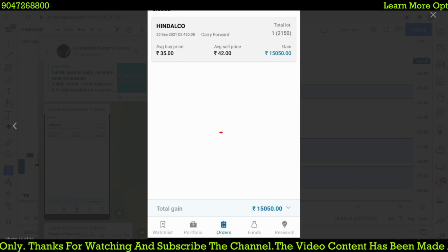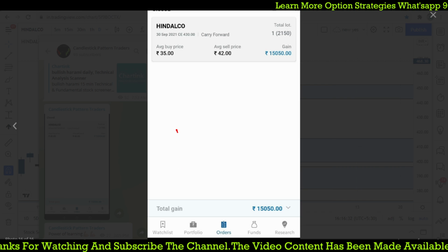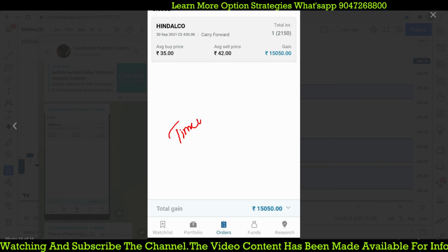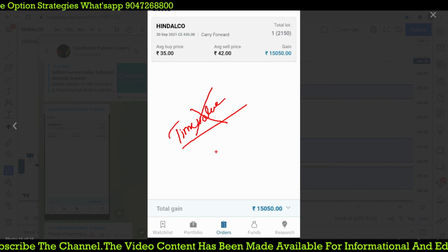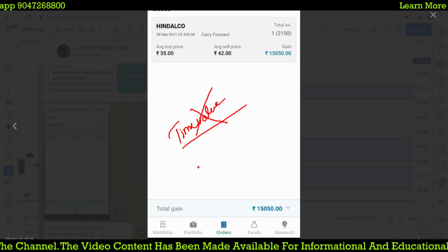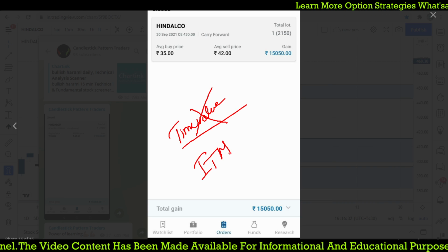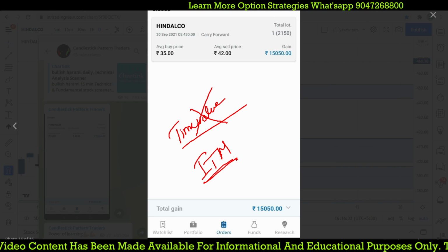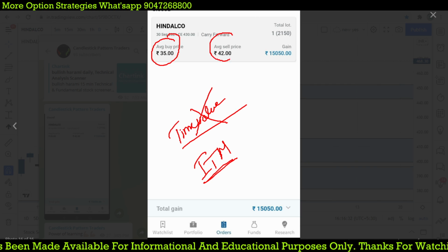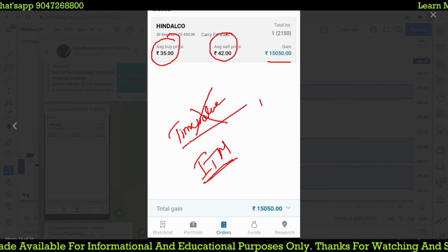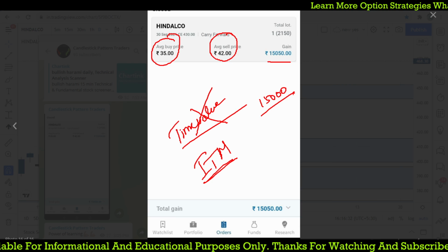In options, we know that the time value is our enemy, right? So we have to fight with the time value first. Only to avoid the time value, most of the time we are going to take ITM options, which gives you such a great benefit. So today we bought that option at 35 and we sold around 42. The amount which we are getting is 15,000 rupees profit on the trade.